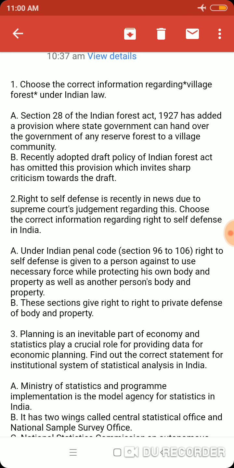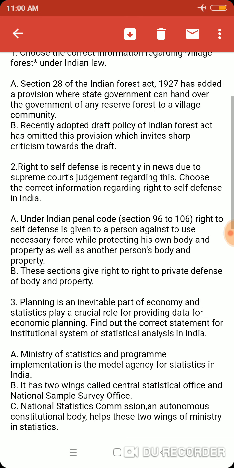Option B. The recently adopted draft policy of the Indian Forest Act has omitted this provision, which invites sharp criticism towards the draft. This is also correct.